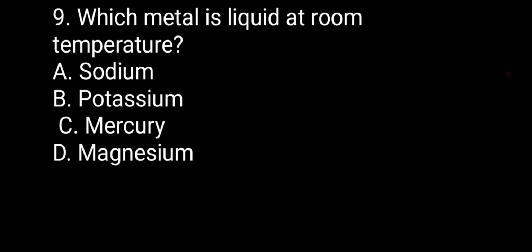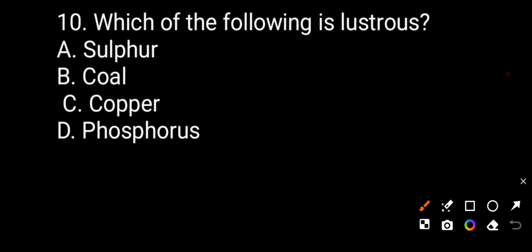Now we see question number 10. Which of the following is lustrous? Option A, sulfur. Option B, coal. Option C, copper. Option D, phosphorus. So we can see option C is correct. Copper is the metal which shows the lustrous property.